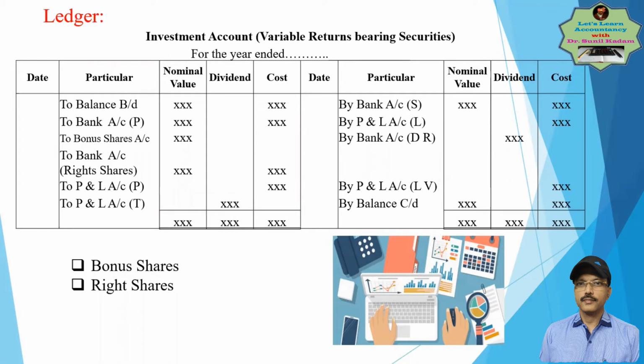So we will be closing the account. By closing, we carry forward the nominal account's total. We'll write the balancing figure on the credit side. Cost, again, the total, we will write the balancing figure here. Then there won't be any accrued dividend. Dividend will not be calculated on 31st March. But we will do the total on the debit side, and the balancing figure will be transferred to the profit and loss account. This is the normal way we present the